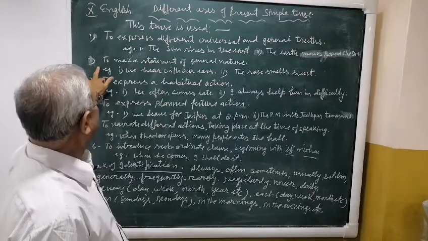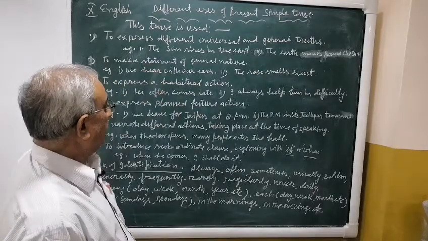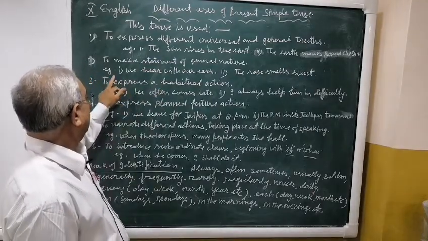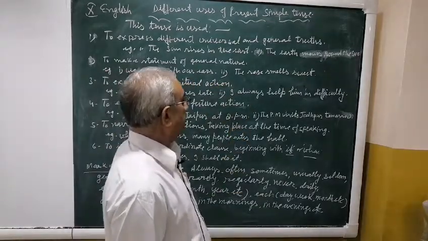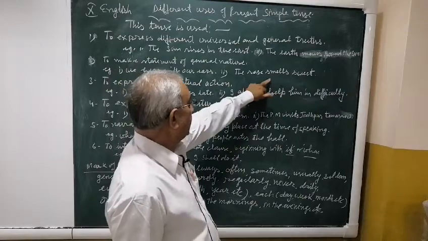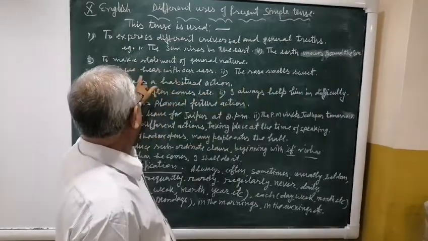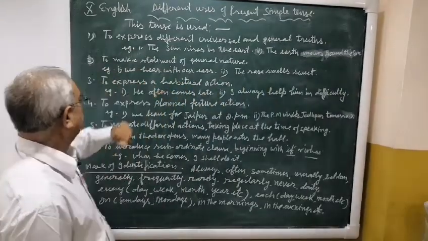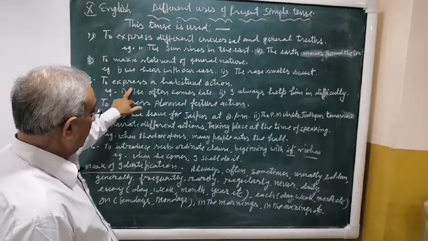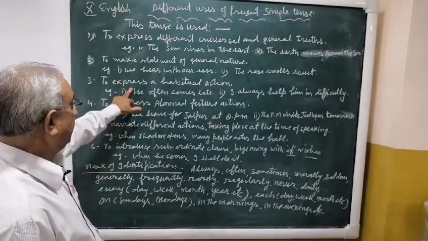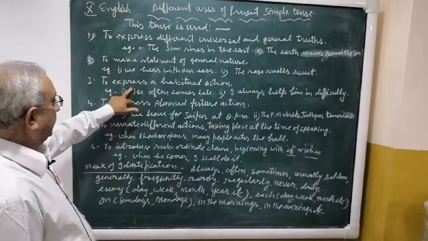Second point is to make a statement of general nature. General nature, for example, as we hear with our ears, the rose smells sweet. Smells is present simple tense. We hear is also present simple tense. Point number 3, to express a habitual action. Habitual action is that which we do out of habit.